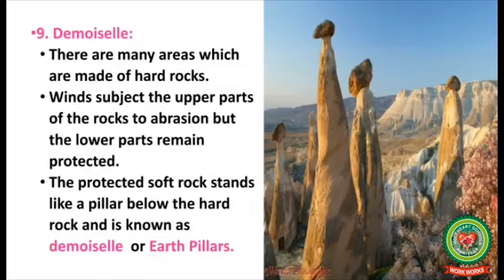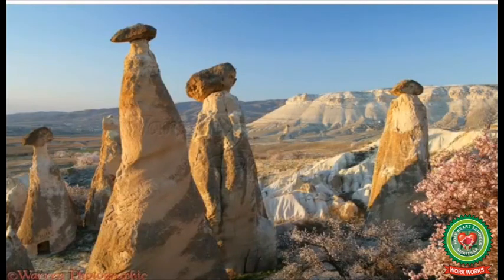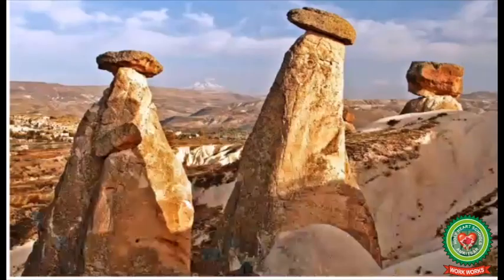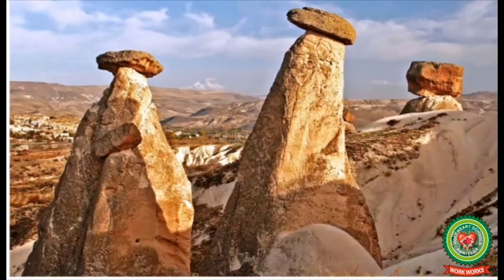Demoiselle. There are many areas which are made of hard rocks. Winds subject the upper parts of the rock to abrasion, but the lower parts remain protected. The protected soft rock stands like a pillar below the hard rocks and is known as demoiselle or earth pillars.